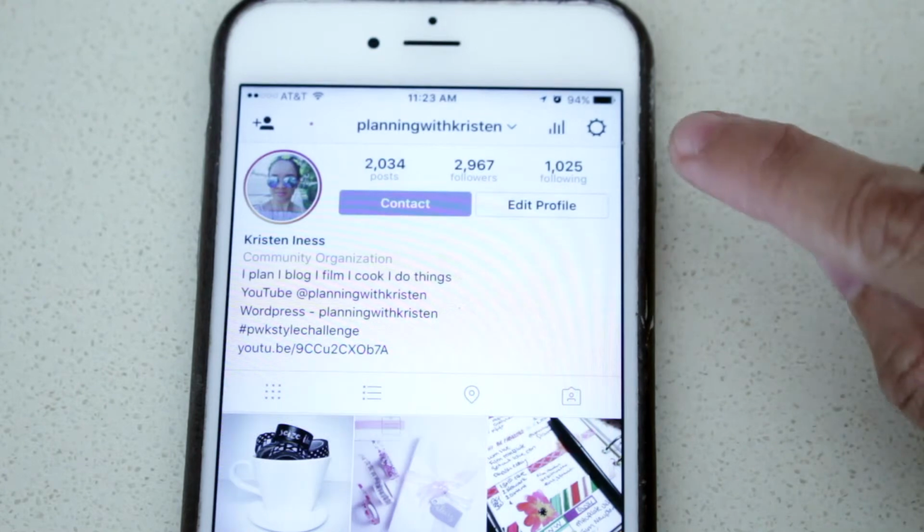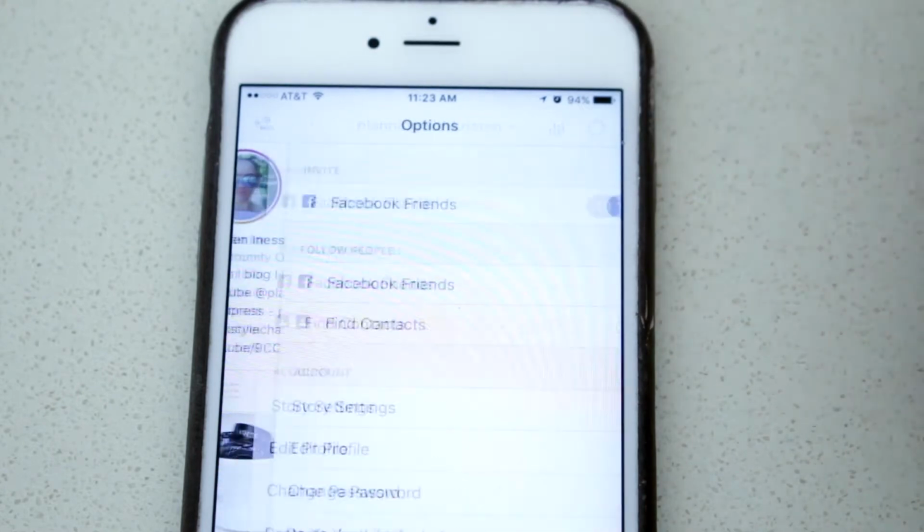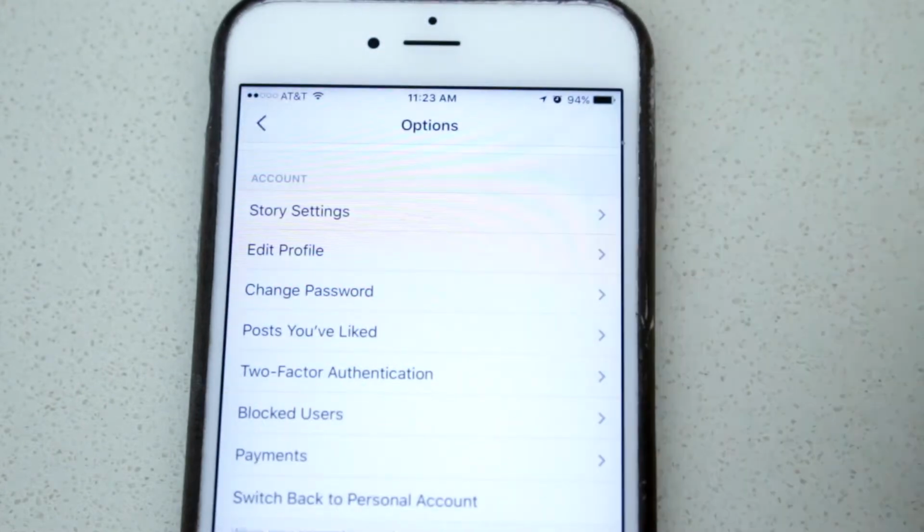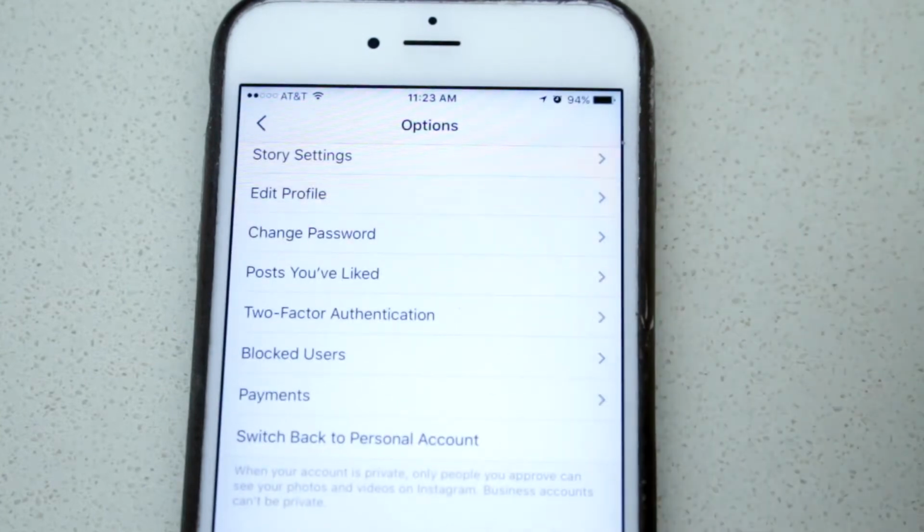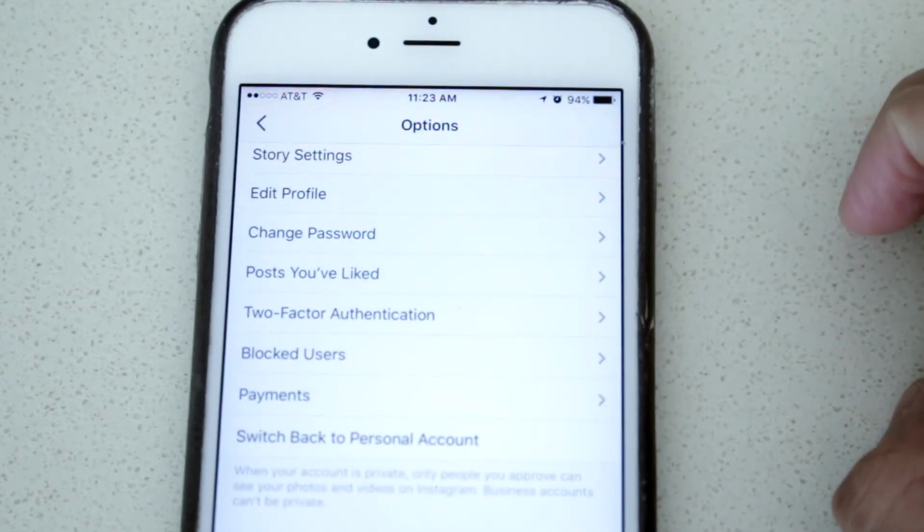And how you're going to do that, you see this little wheel up here. This is your settings, and what you're going to do. Mine says switch back to personal account, but right here it would basically say switch to a business account.